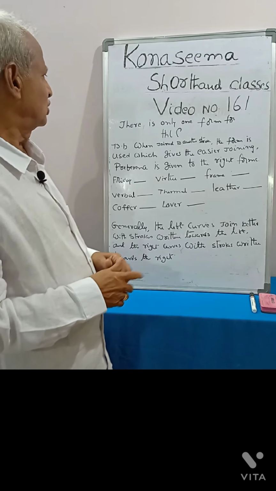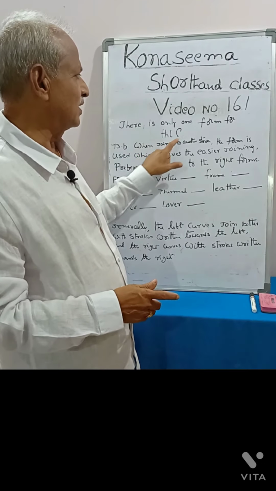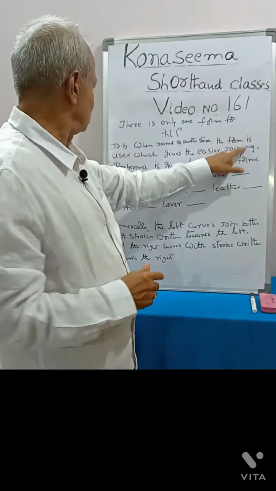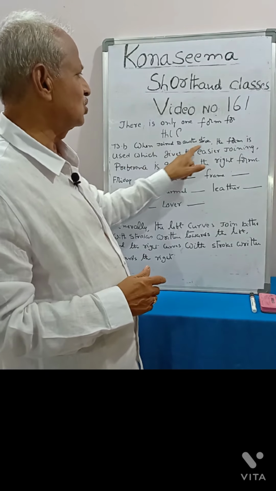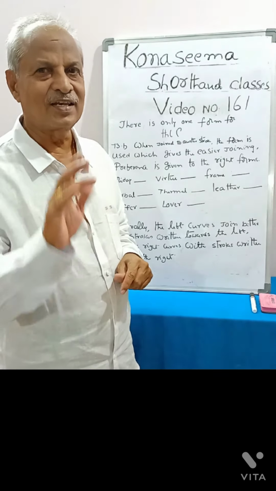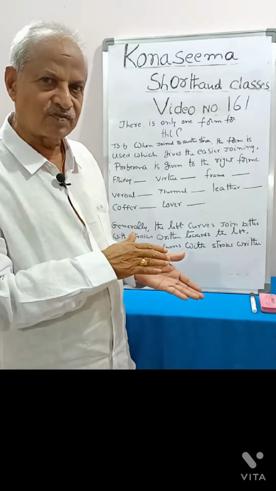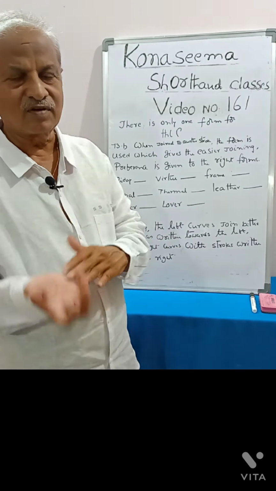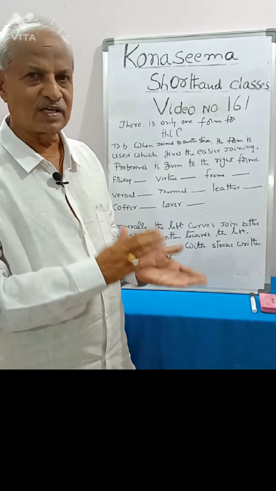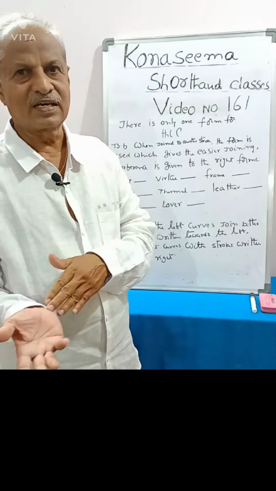Para number 73b. Here it is written, when joined to another stroke, the form is used which gives the easier joining, whether it is first form or second form. First form in the sense left curve, second form in the sense right curve.